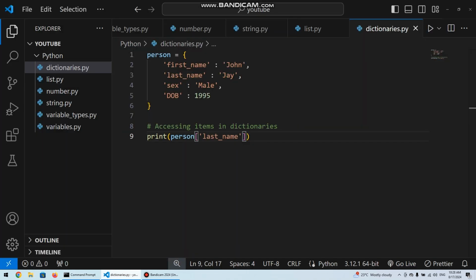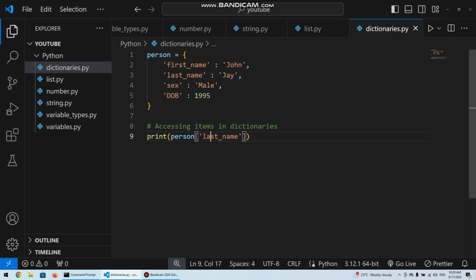So that is accessing items in a dictionary. All you have to do is write the dictionary, and after it in square brackets you add the key, and the key gives you the value. Just like we saw with lists, where adding an index gives you the value at that index, here adding a key gives you the value that key is associated with. There are situations where we will need to use a dictionary, and situations where we will need to use a list. So don't try to see it like, okay, they work almost the same.